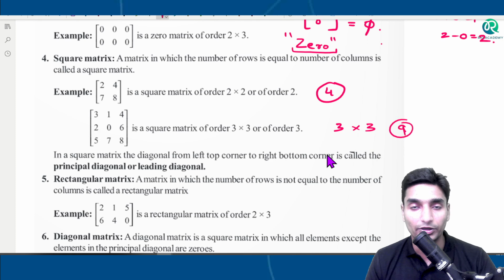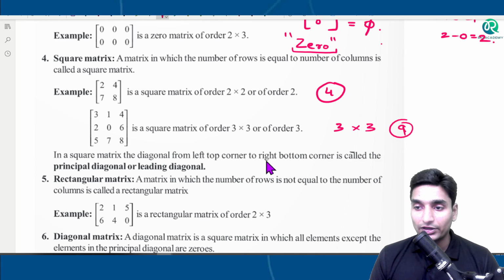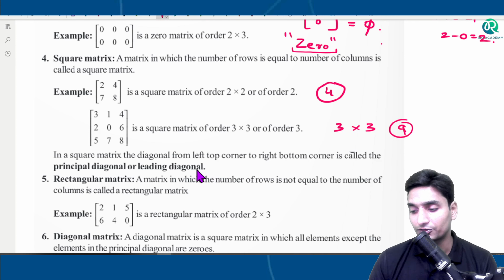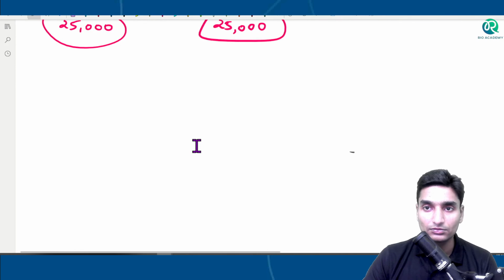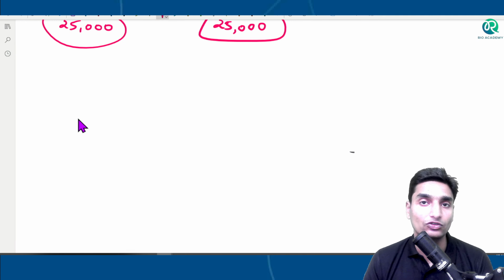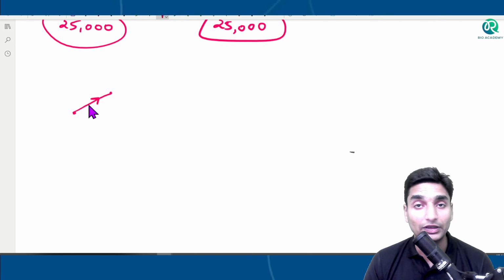Now, guys, in a square matrix, the diagonal from the top left corner to the bottom right corner is called the principal diagonal or leading diagonal. See here, guys. A square has 2 different diagonals, correct? A diagonal is a line connecting opposite points, not the alternate points.